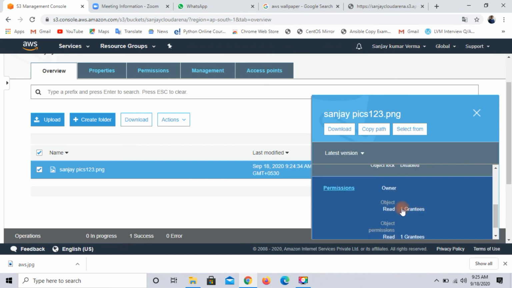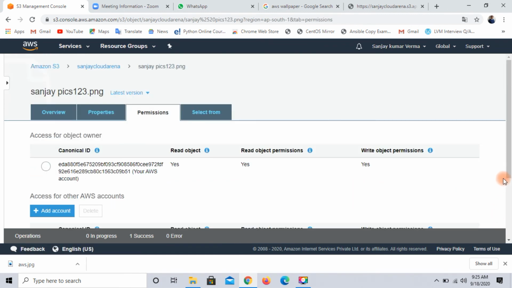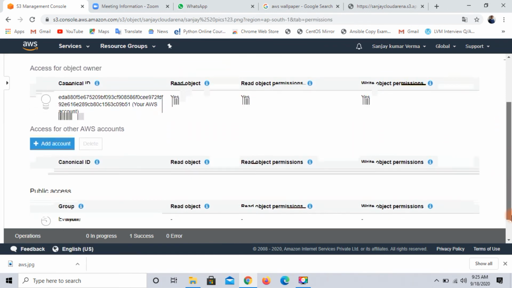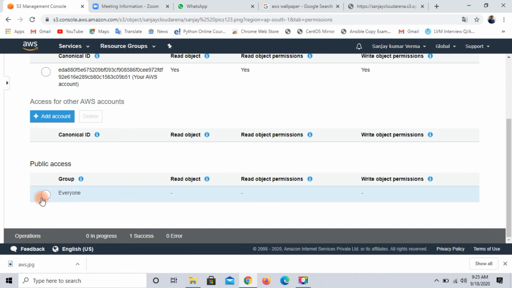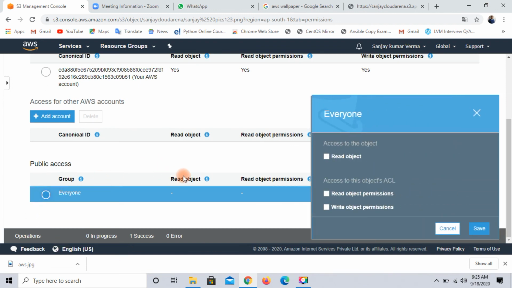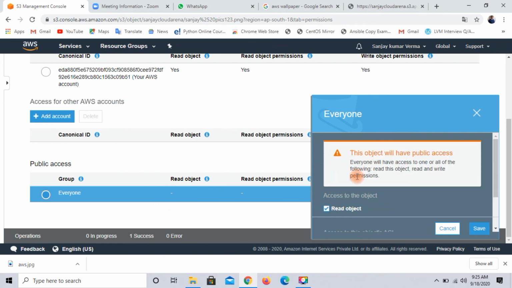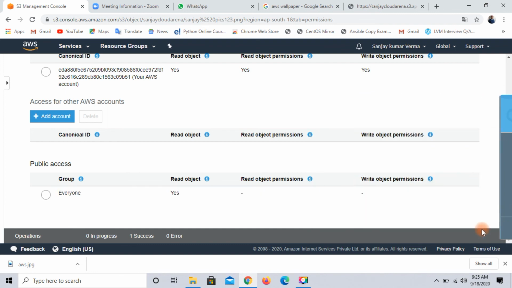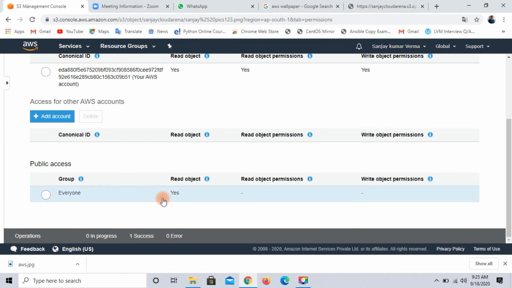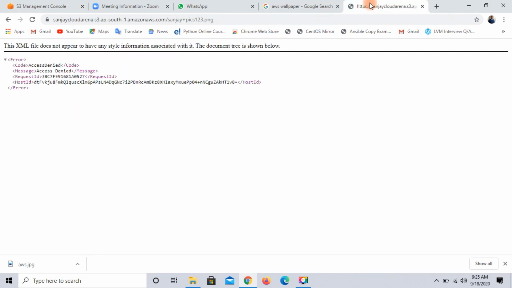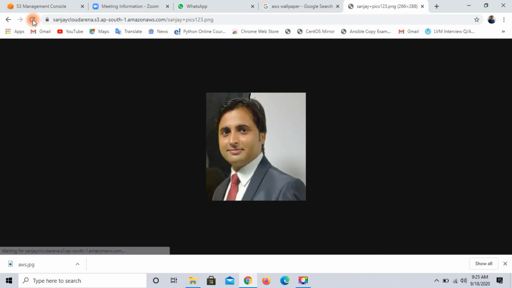Click on permissions and please select everyone. This is a simple Linux permission: read, write and execute. You can see read object, there is no one, blank. Select read object and then save these settings, and you can see right now you are able to access because read object is yes. And then I will refresh this link, then you can see I am able to access my data.